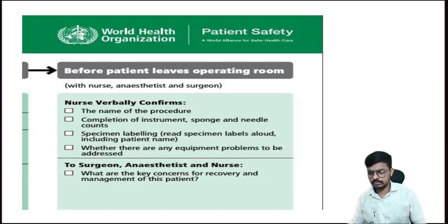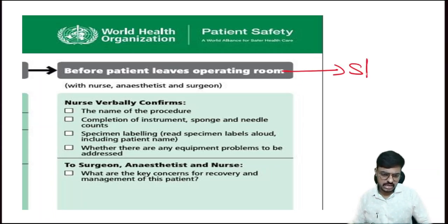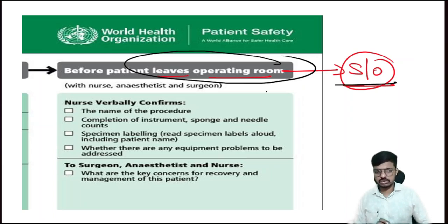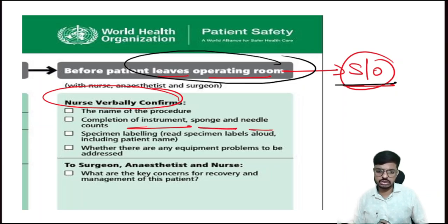Then comes the last one, that is the sign out. Before the patient leaves the operating room, we have to go for the sign out. Here the nursing officer should check the count of all instruments, sponges, needles and needle holders. Every instrument count should be done before shifting the patient out of the OT. If everything is okay, shift the patient out of the OT.